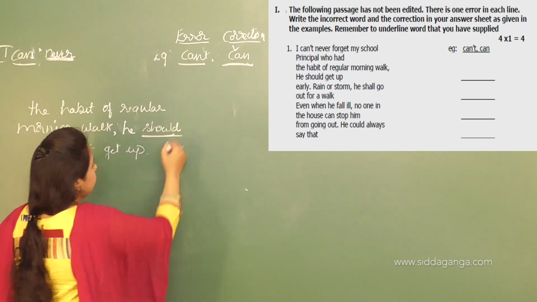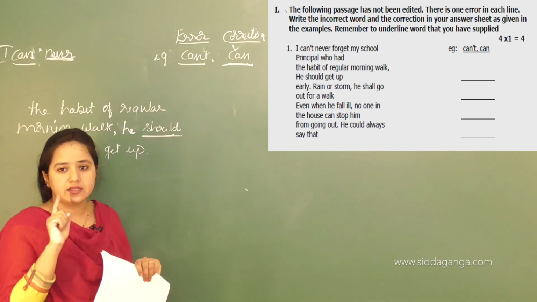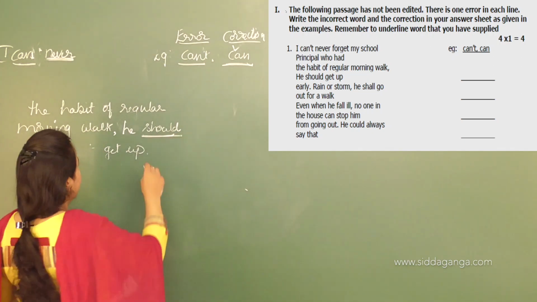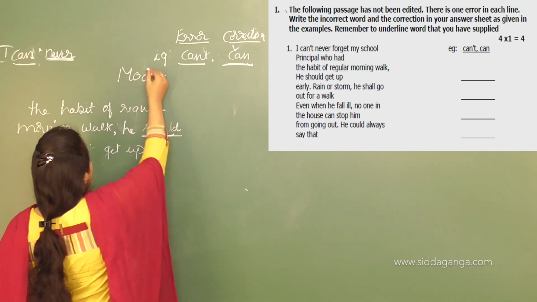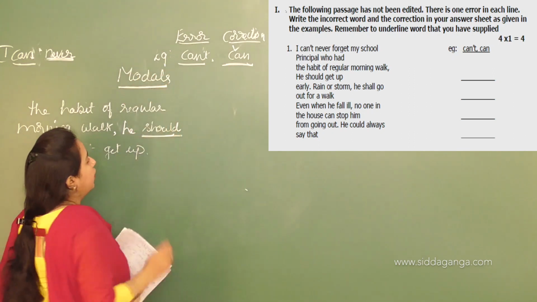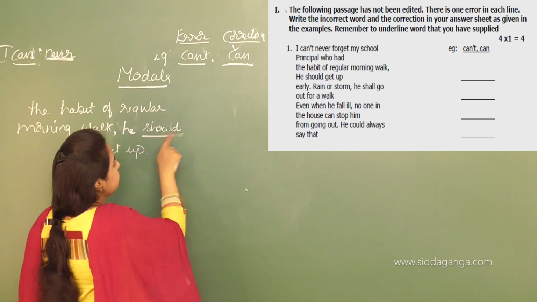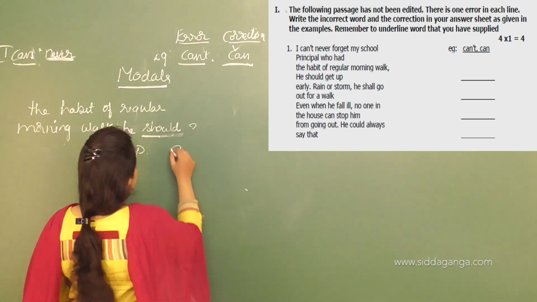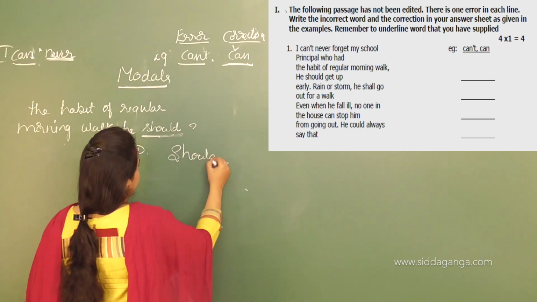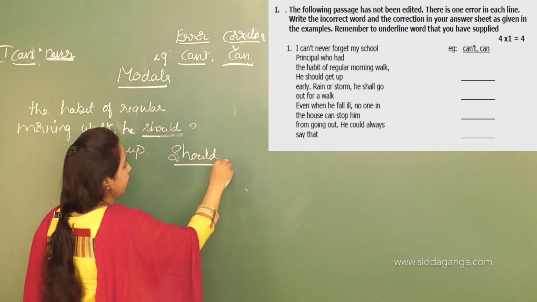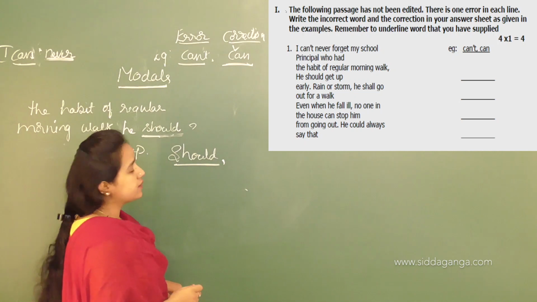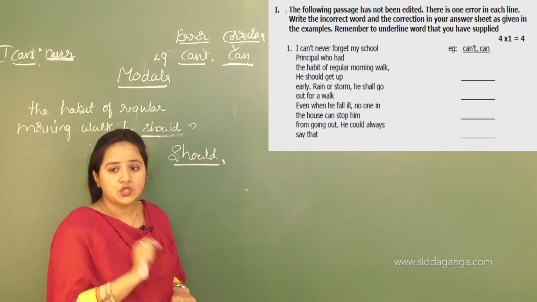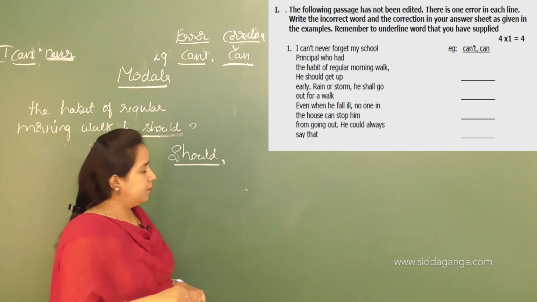So the first thing we need to take here is the modals. This should is in an error form. Now we have found out this is an error, so what is the right answer? Instead of should, what do we have to use here?